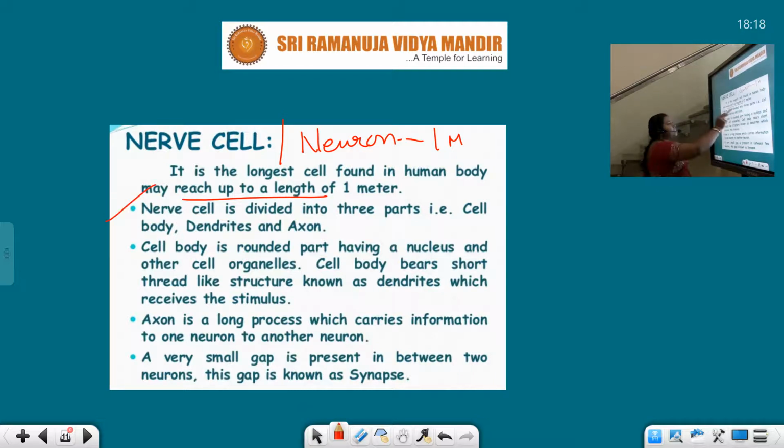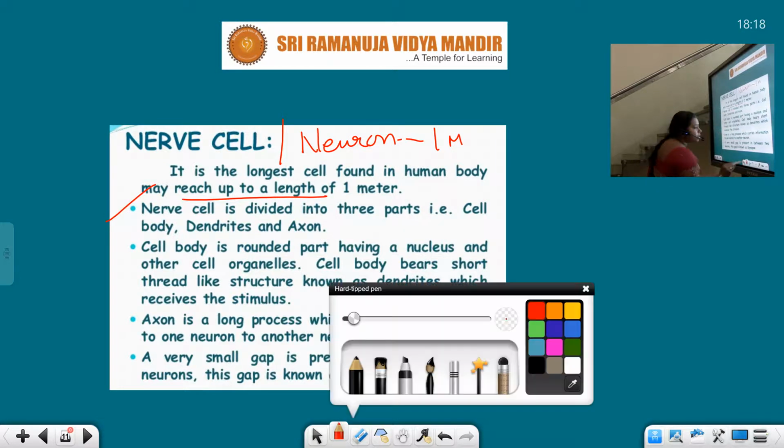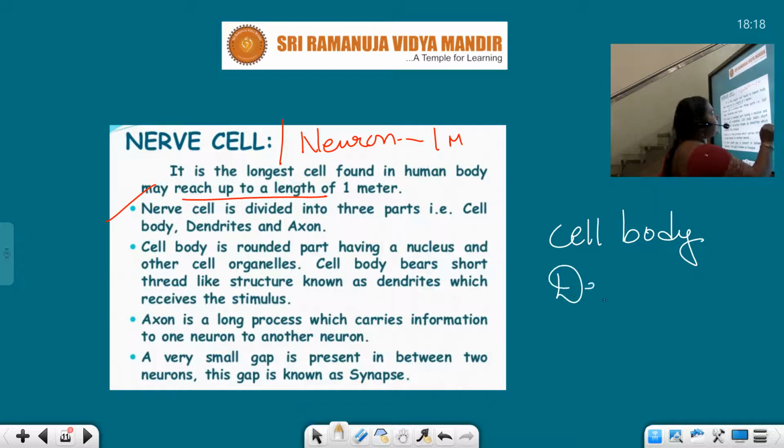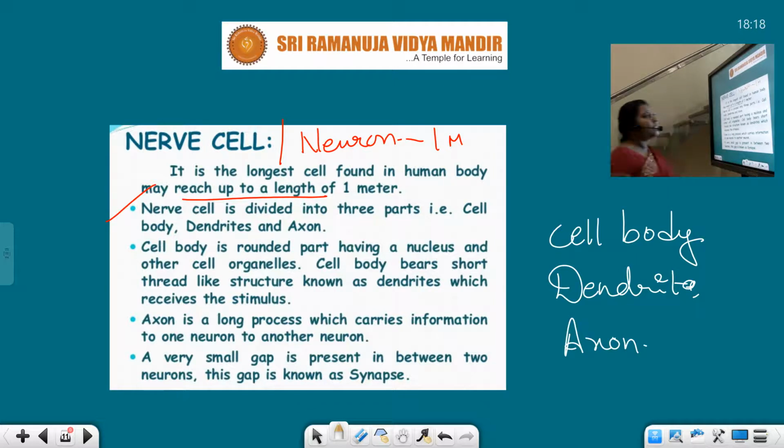Nerve cell is divided into three parts. What are those three parts? Cell body, dendrites, and the last important part is axon. Cell body is surrounded by a part having nucleus and other cell organelles.